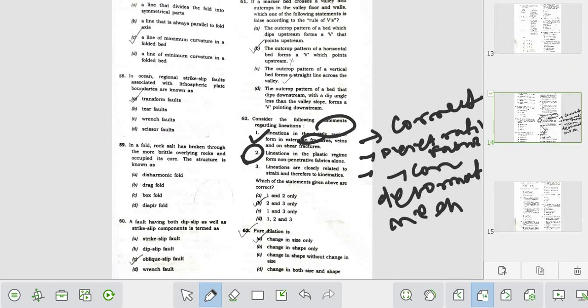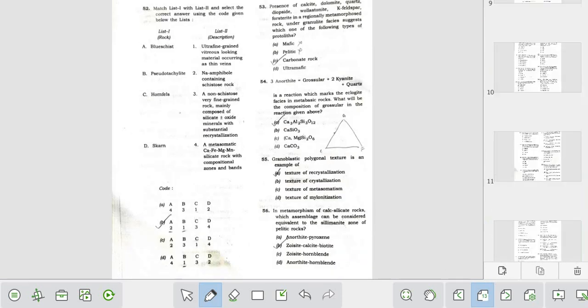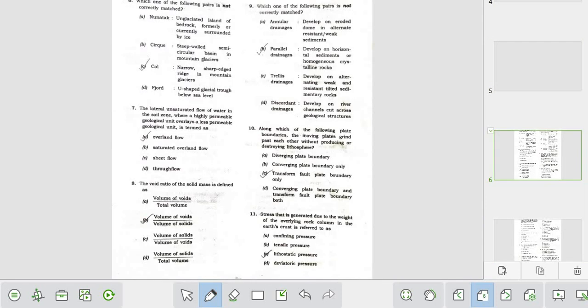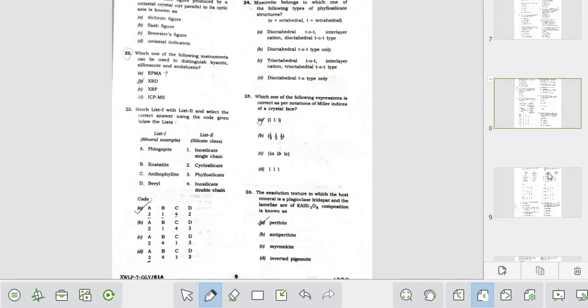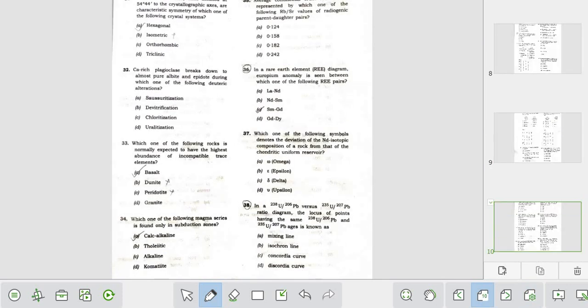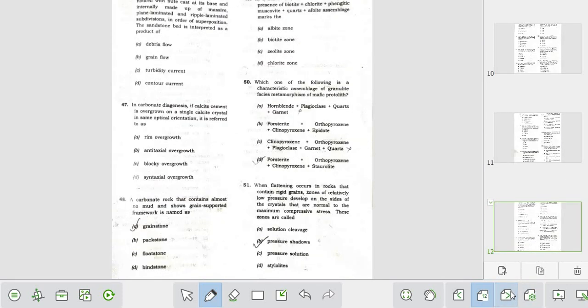As this is a debatable question, I will discuss this analcime, why it is analcime and anorthoclase, as you were saying, right? So that's why.